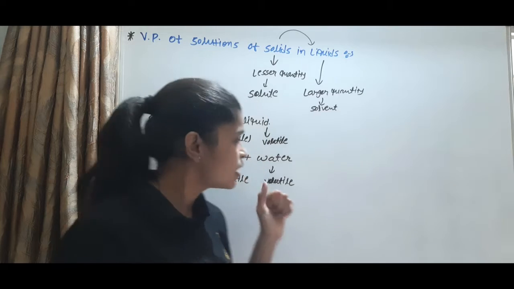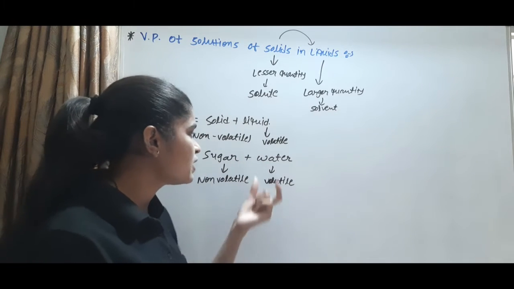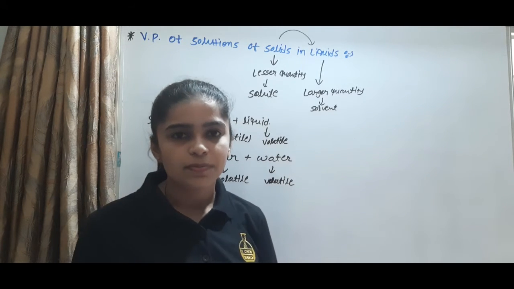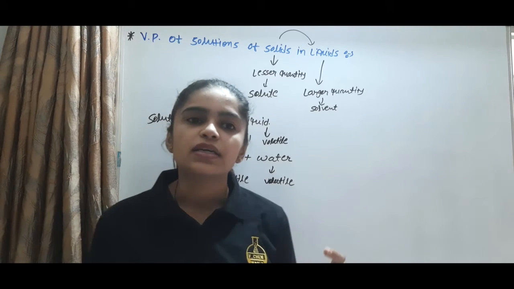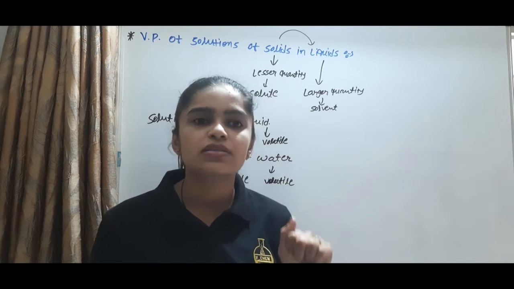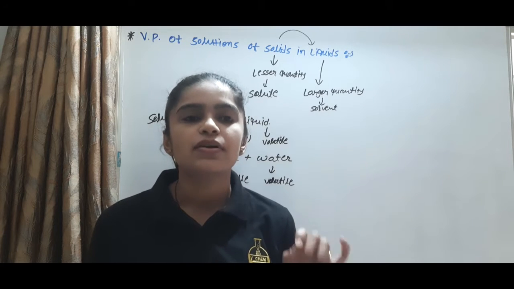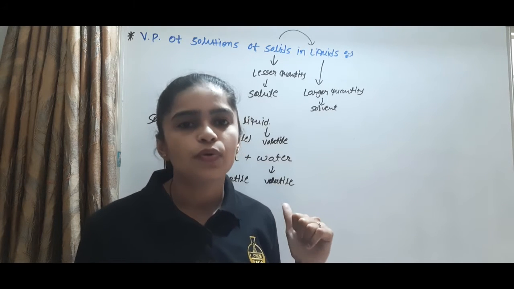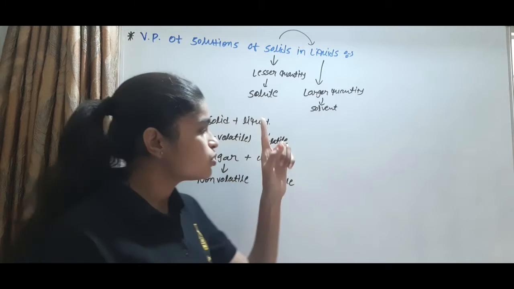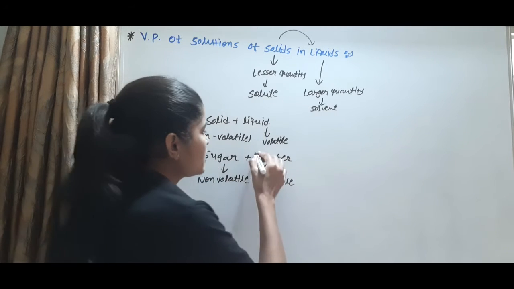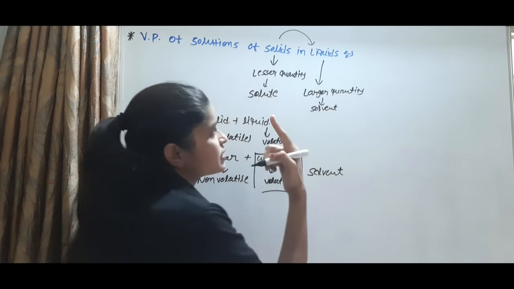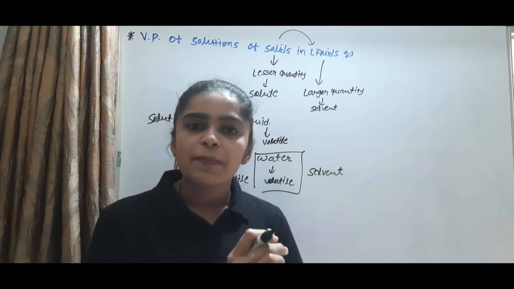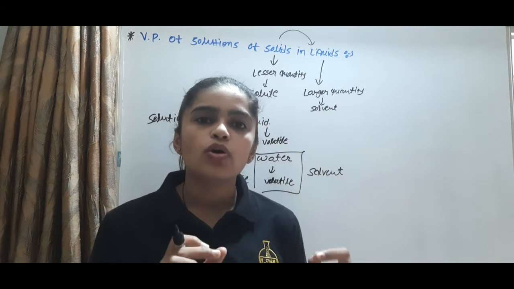But in this case, the solid acts as non-volatile and water acts as volatile, so the solid does not take part in making the vapor, because it is non-volatile. So in this type of solution, the vapor pressure depends only on the solvent.